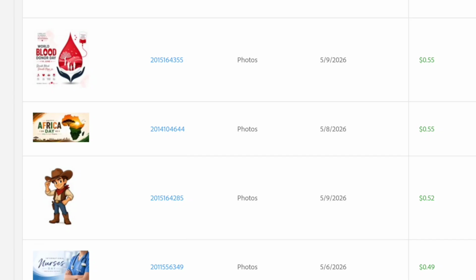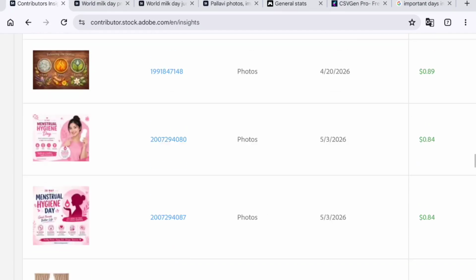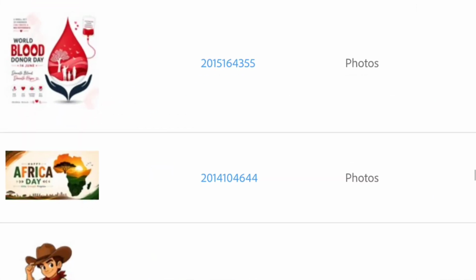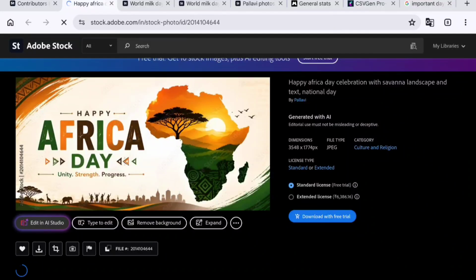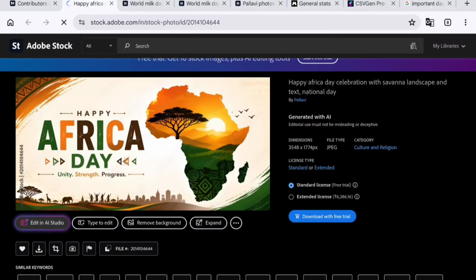Number two, simple commercial layouts work better than overly detailed ones. See this, you can see Africa Day. This is a simple design, nothing complex. So this works well. And number three, regional and Indian event content is underrated.